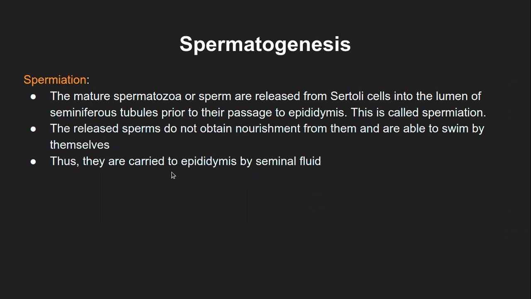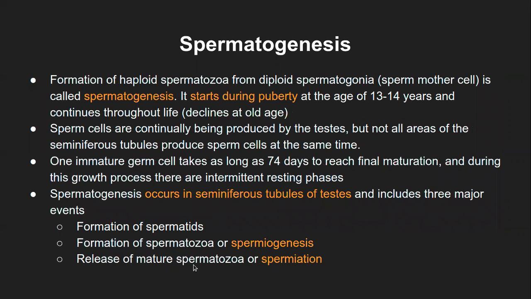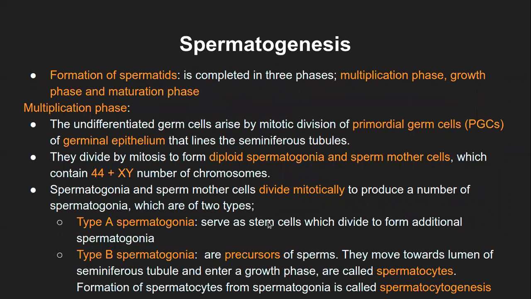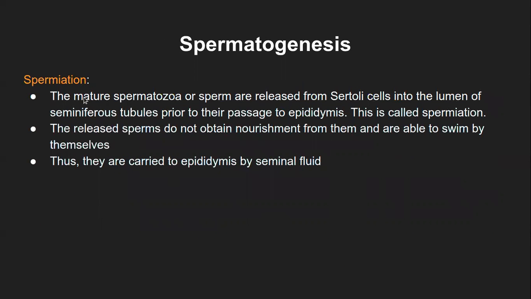The last stage is the spermiation. Again, I'll go back here. The release of the matured spermatozoa is spermiation. That is the last stage in spermiogenesis. In spermiation, the mature spermatozoa or sperms are released from the Sertoli cell.